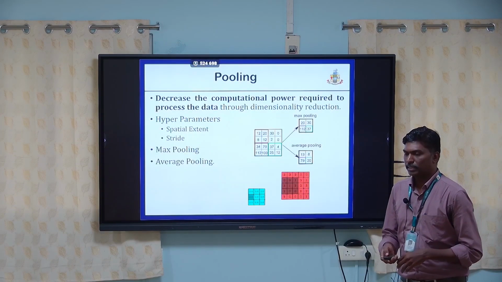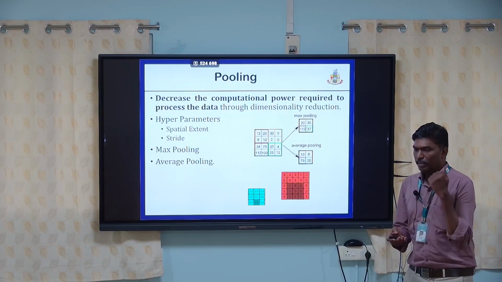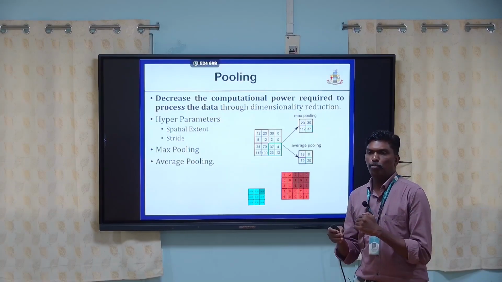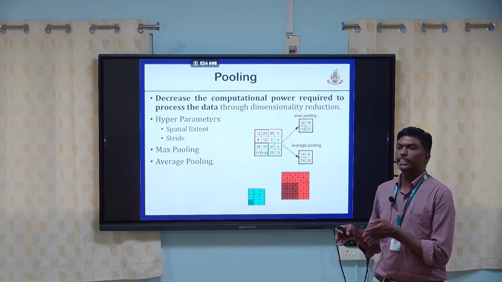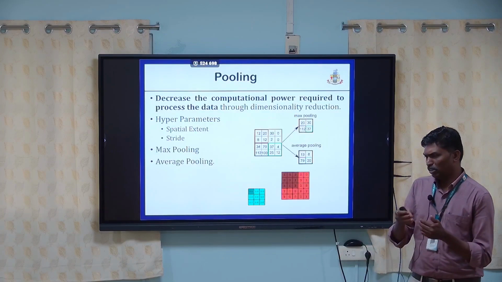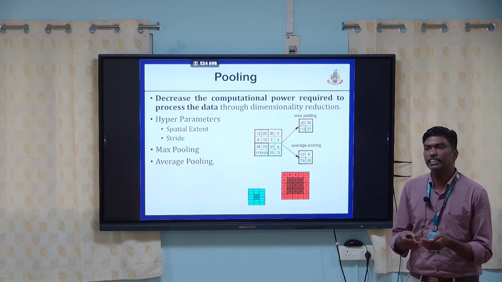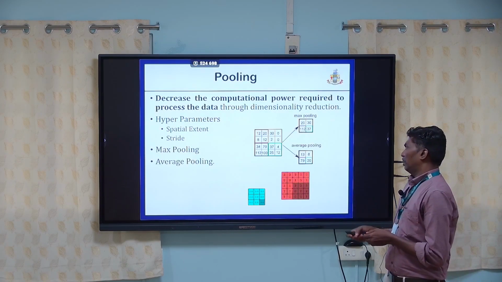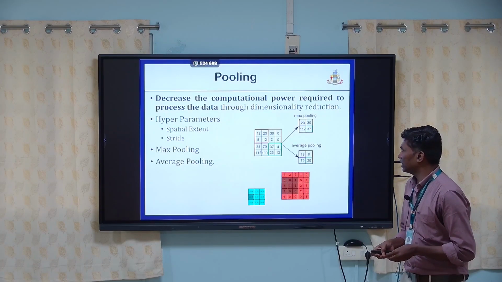Finally, we have the third layer, the pooling layer. The main purpose of the pooling layer is to reduce the complexity of the feature map, that is, to reduce its size, so it takes less computational power. It has two parameters: spatial extent and stride.